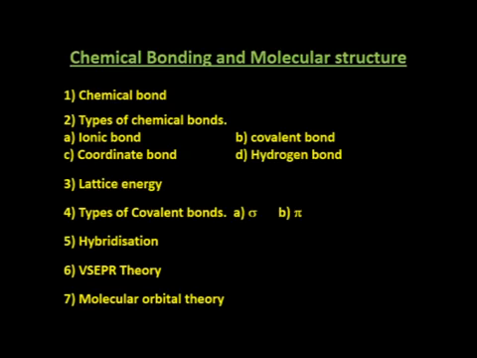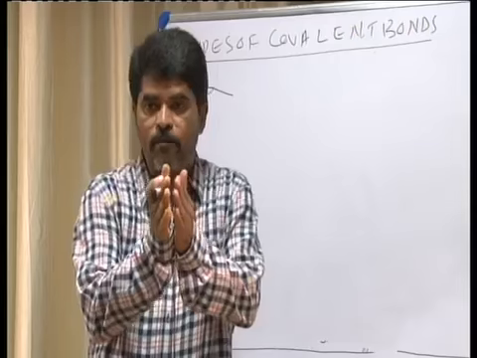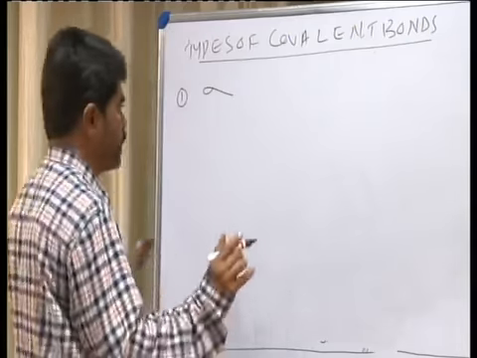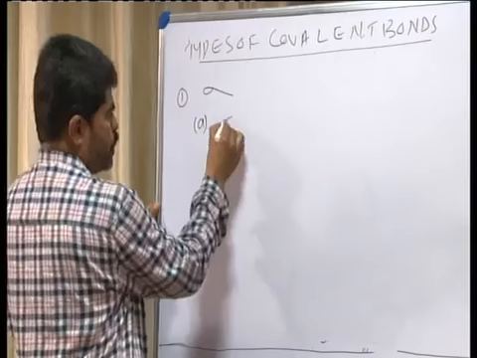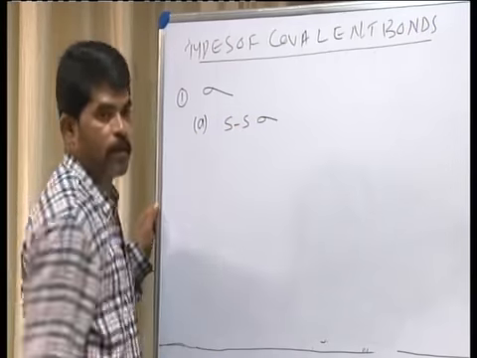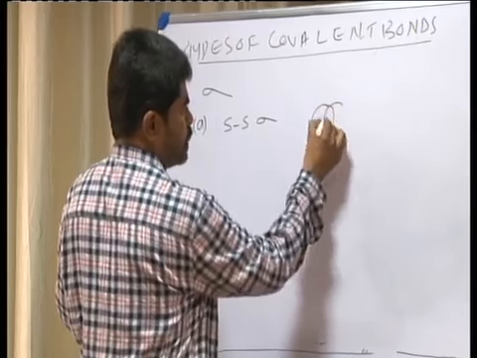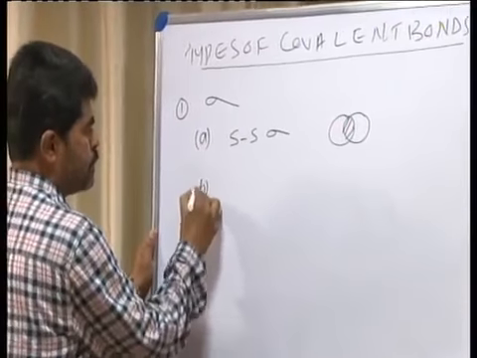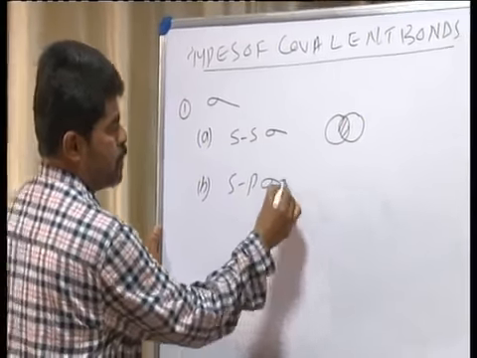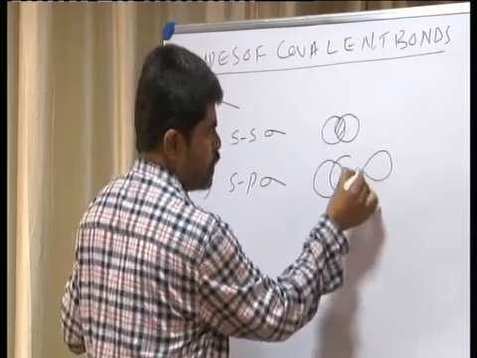The sigma bond is a chemical bond formed by the direct overlapping of two half-filled atomic orbitals. There are different types of sigma bonds. It is the s-s sigma bond, formed between two s orbitals like this. Secondly, the s-p sigma bond, where one is an s orbital and one is a p orbital.